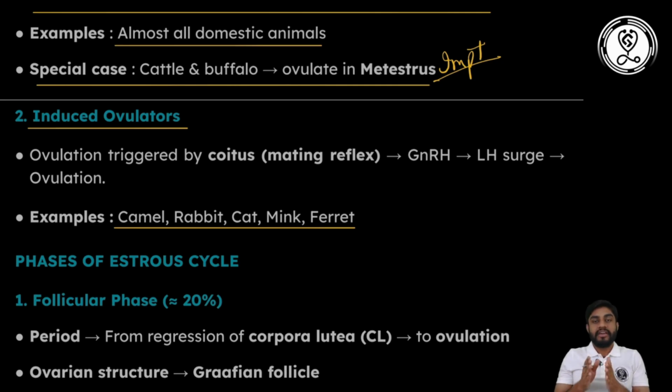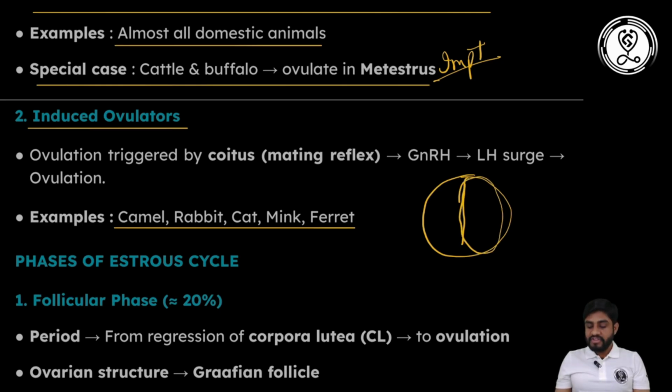Now this estrous cycle, as you learned, is 20 to 21 days in cow and buffalo, and 16 to 17 days in ewe. The entire estrous cycle is divided into two phases: the follicular phase and the luteal phase. Suppose I am drawing a chart of the estrous cycle. Half of the cycle is the phase in which the egg is prepared to ovulate. Follicles come and the entire structure forms, so this stage is known as the follicular phase, in which follicle synthesis occurs.